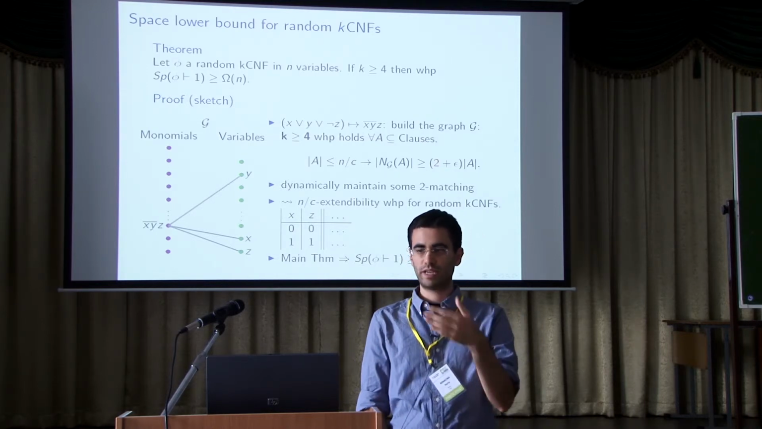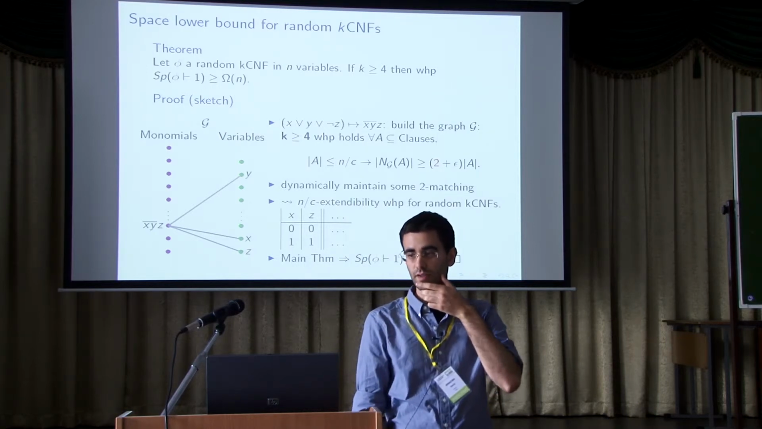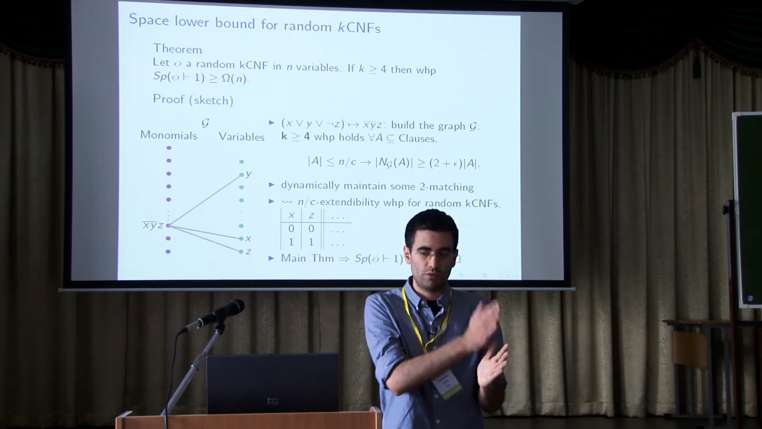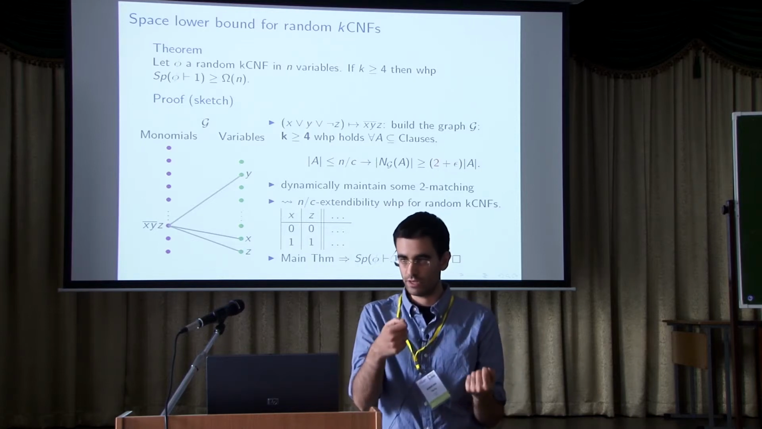So to a random k-CNF above the threshold where it is unsatisfiable, we associate a bipartite graph. On the left, we have the encoding of clauses as monomials. On the right, we have variables. We have edges. It's clear.